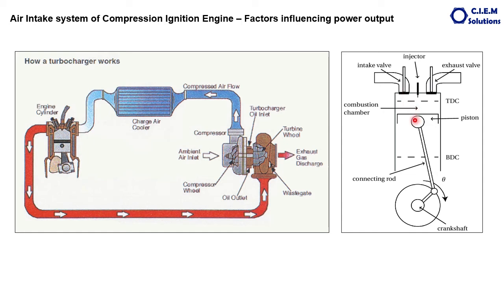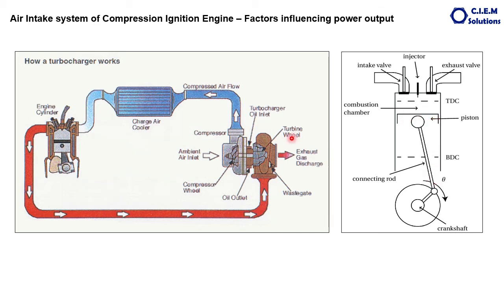So which are all the factors affecting the volumetric efficiency? Number one is the aspiration type, meaning a naturally aspirated engine or a turbocharged engine. In a naturally aspirated engine, the air is drawn or sucked inside because of the suction created by the piston when it moves from TDC to BDC.